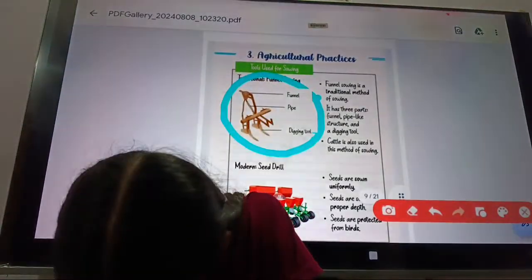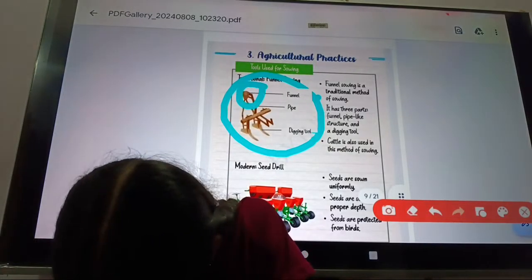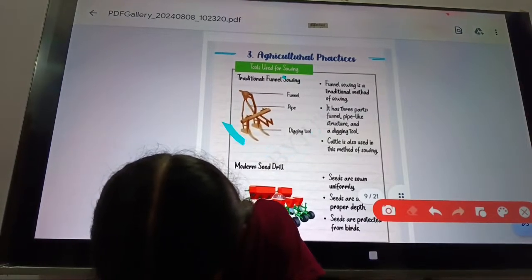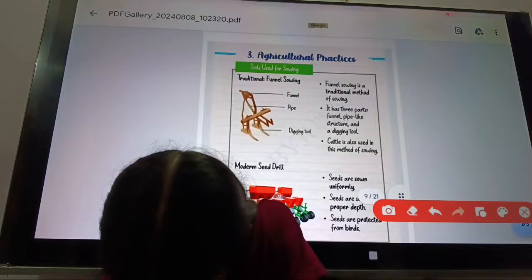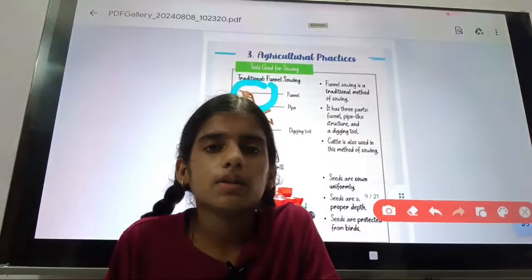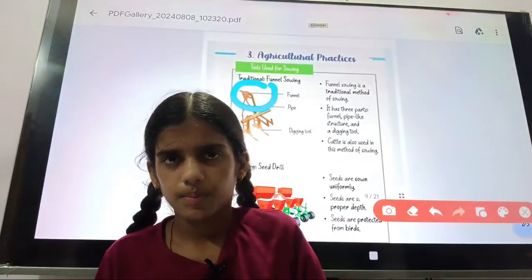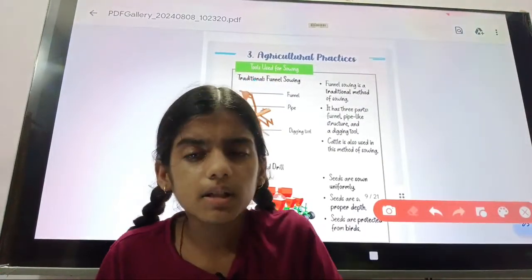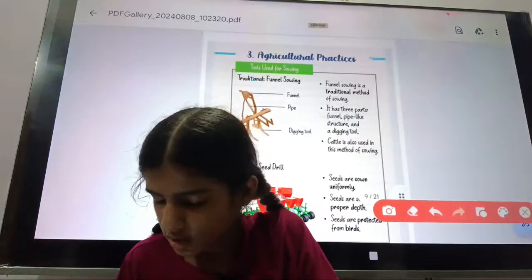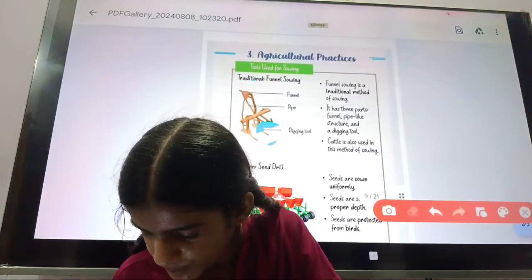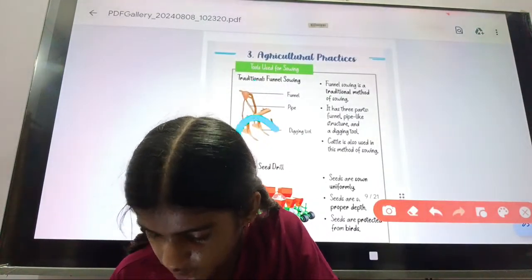The funnel will be here. This is the funnel-like structure. At the bottom of this funnel sowing, you will see the digging tool.